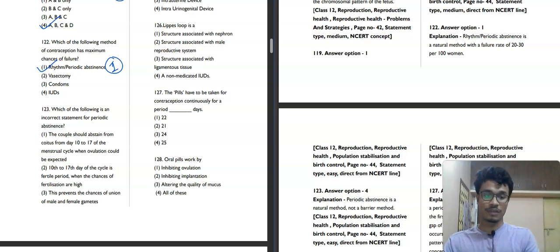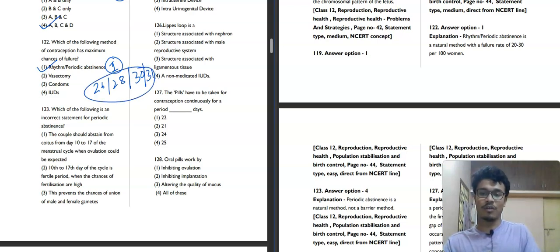Yes, vasectomy is a good answer. And condom also. What is the use of condom basically? Why is it mostly popular? Because not just does it prevent pregnancy, it also prevents sexually transmitted diseases. And IUD is most common in India. But most chance of failure is periodic abstinence or rhythm method. Why is this happening? Because in every woman, the period is not regular. Some have 26 days, some have 28 days, in some months it could be 30 days, in some months it could be 31 days or around that.